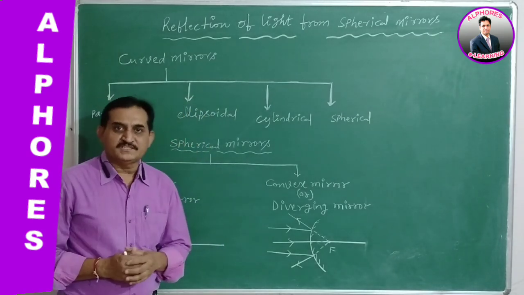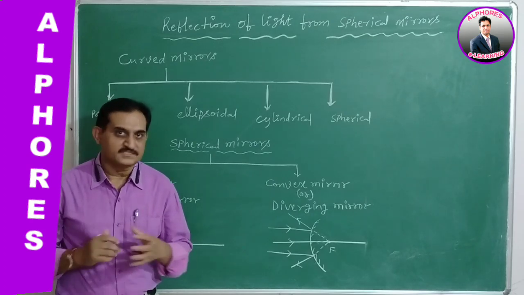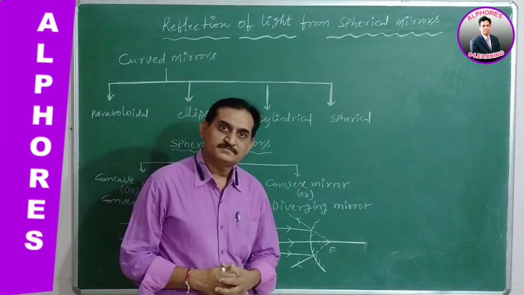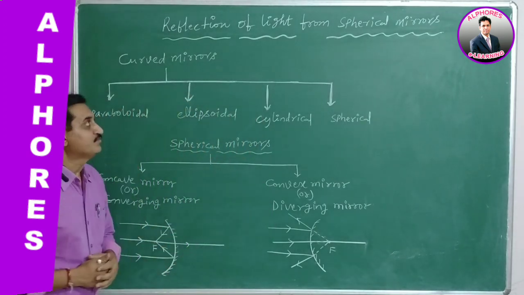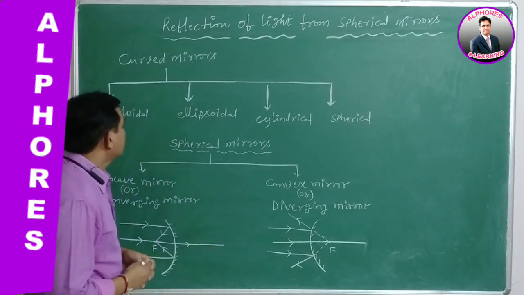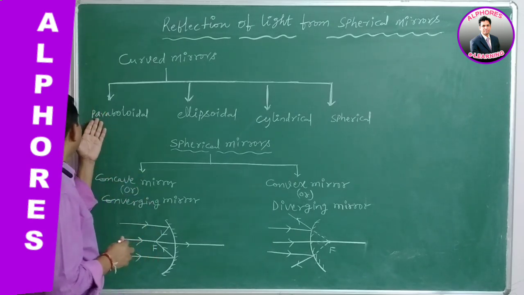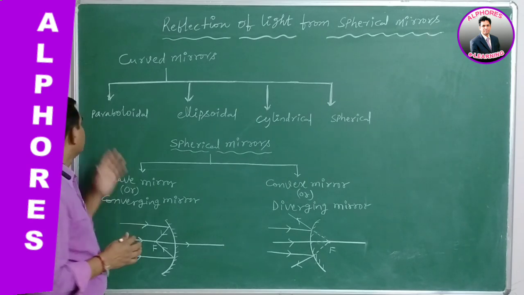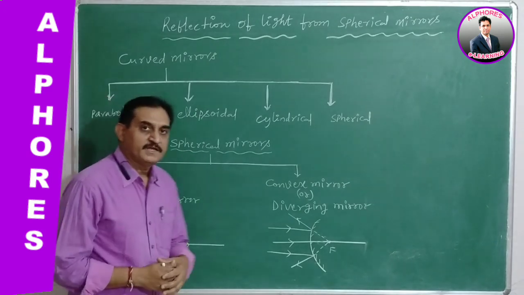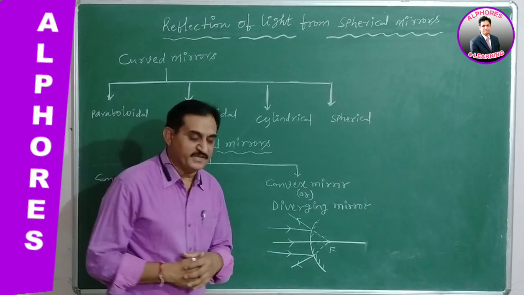So we completed the reflection of light by plane mirrors so far with the different concepts. Now we are shifting to another part, which is reflection of light from spherical mirrors. Of course, there are different types of curved mirrors. So one type is paraboloidal, another type is ellipsoidal, the third one is cylindrical, and the fourth one is spherical.